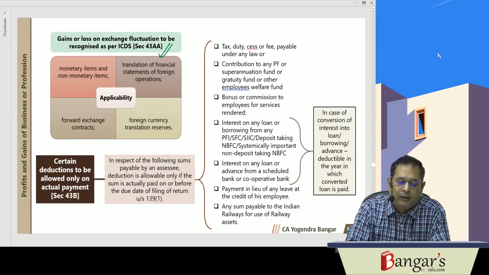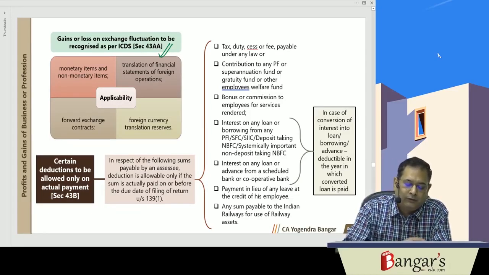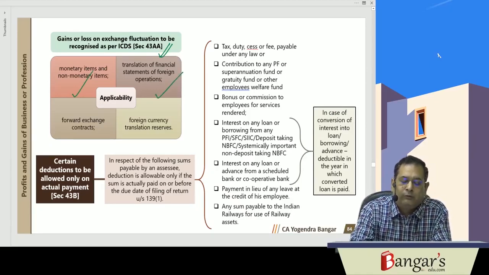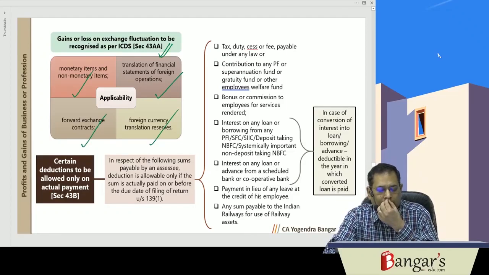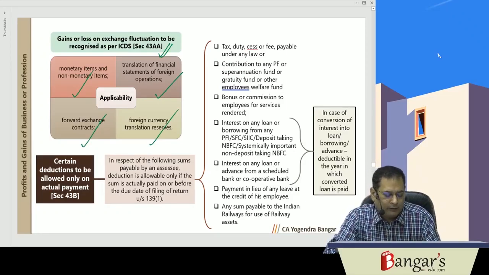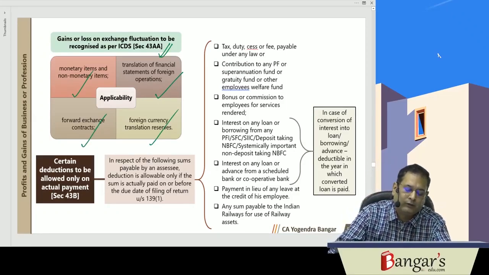The same is to be recognized as per the ICDS, that is, monetary items and non-monetary items, translation of financial statements of foreign operations, forward exchange contracts and foreign currency translation reserves. They will be recognized as per the income computation and disclosure standards.